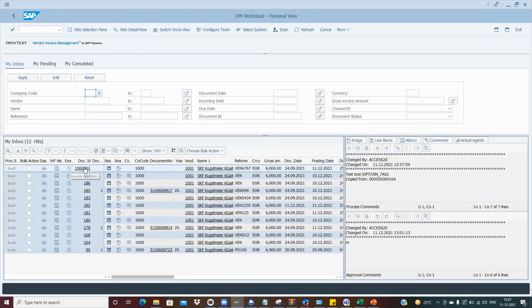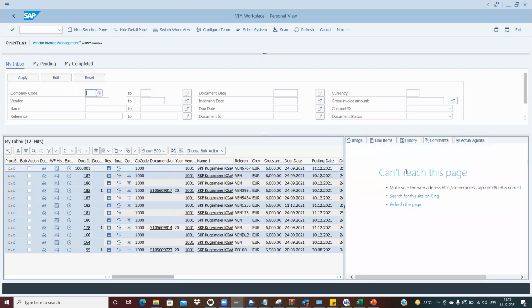See, this is my, let's suppose, doc id, and if I just click on image, see what exactly it is saying. Can't reach this page. If the server which we have assigned to my content repository id is not activated, then no one can see the image copy.